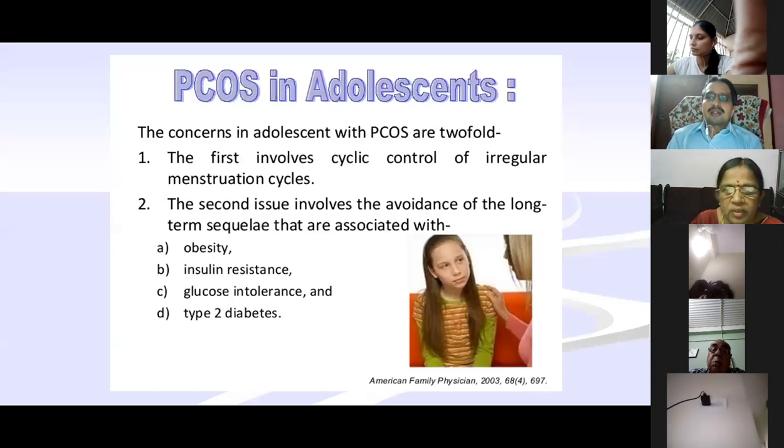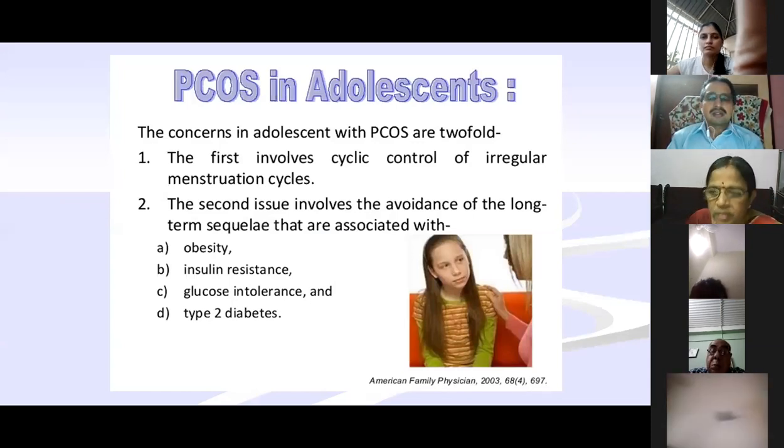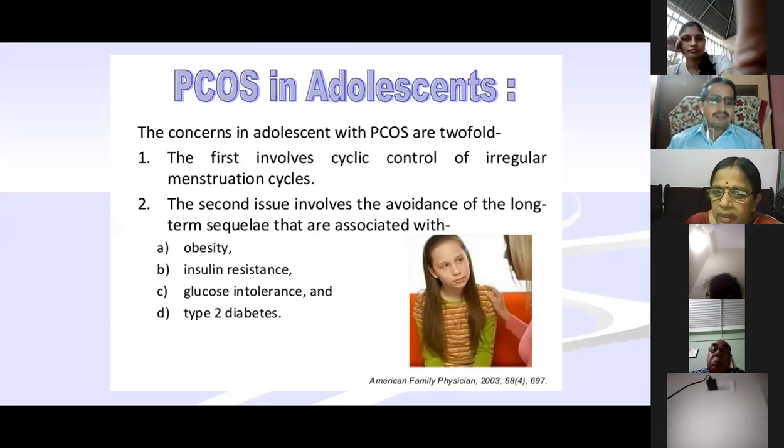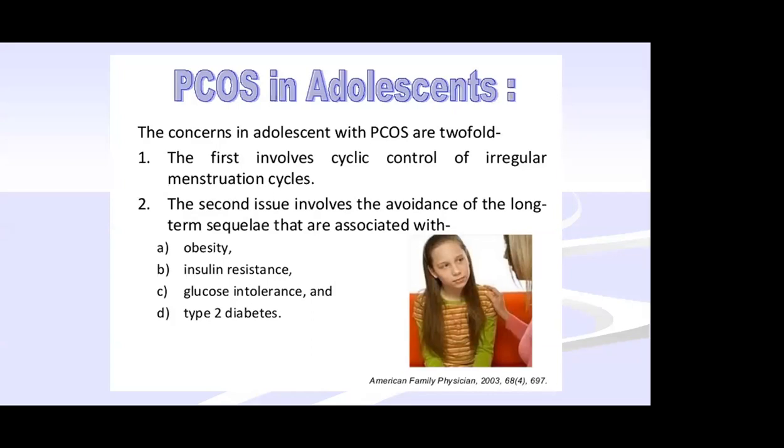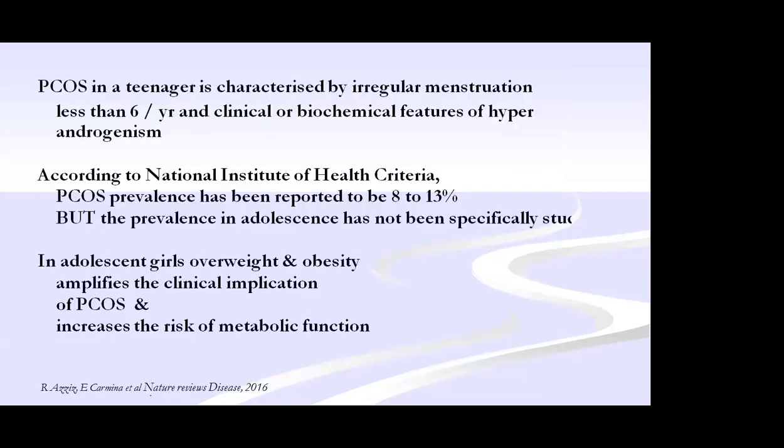What happens in adolescents with the twofold? First, we should think mainly of the cyclical control of bleeding, that is, irregular menstrual cycles. Adolescent girls will come with only the complaint of irregular menstrual cycles. Rather than the girls, the parents, the mother, are much more worried about PCOS. The second issue, which increases the incidence in adolescence, is obesity, insulin resistance, glucose intolerance, and type 2 diabetes. These are the twofold issues which cause insulin resistance.